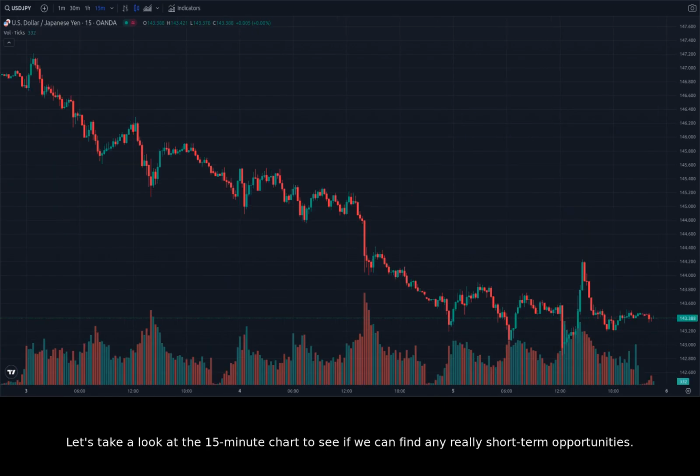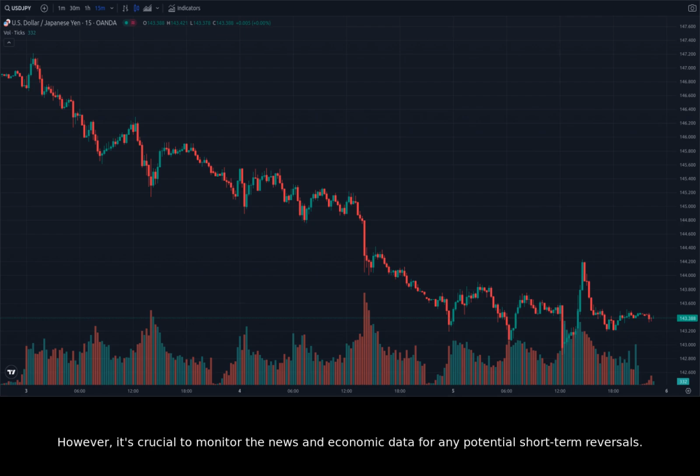Let's take a look at the 15-minute chart to see if we can find any really short-term opportunities. The 15-minute chart shows a very rapid decline, with several bearish candles consecutively. We can see that the price is approaching a support level around 143.3 to 143.4. If the price breaks below these levels, it could signal a short-term bearish breakout.